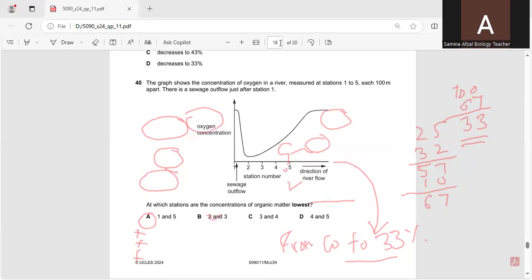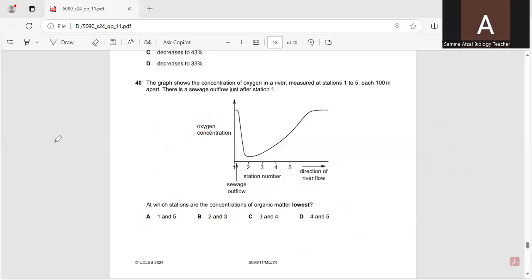The last question, question number 40. The graph shows the concentration of oxygen in a river measured at stations 1 to 5, each 100 meters apart. There is a sewage outflow just after station 1. So this is station 1, and the sewage outflow is at this place.